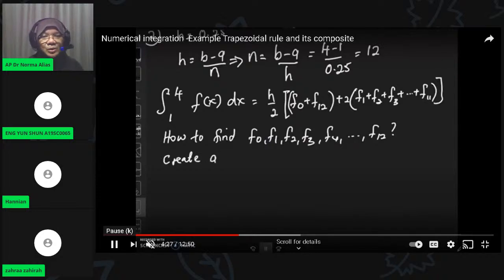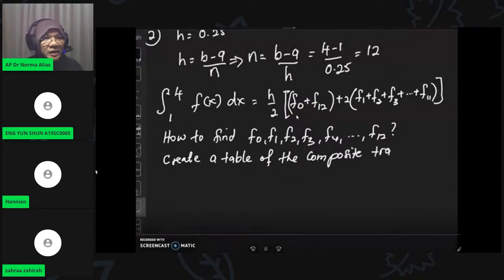However, you need to make sure there are 2 parts you put aside. You put aside f0 and f12. For f1, f2, f3, up to f11, you put on another side. Why?